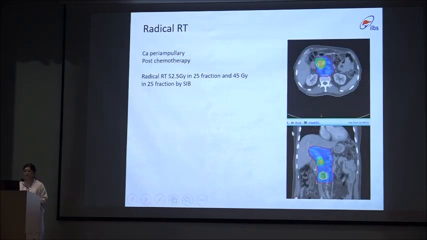So this is a color wash of one of our patients who has received radical radiation therapy for locally advanced CA pancreas. Post chemotherapy, we have given a radiation dose of 52.5 Gy in 25 fractions to the major bulk of the tumor, and the elective volume is treated to a dose of 45 Gy in 25 fractions.